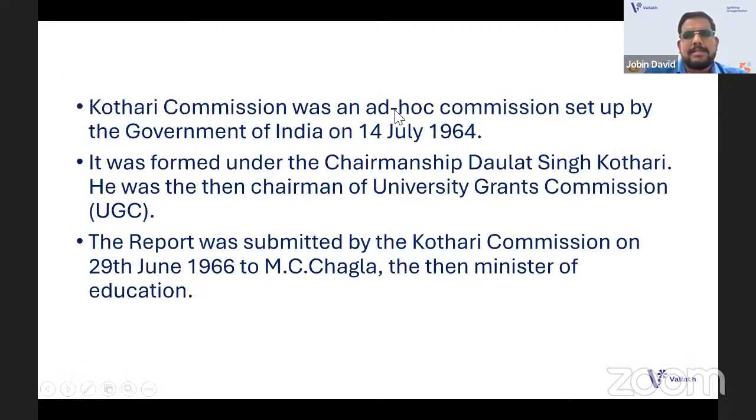It's an ad hoc commission set up by the Government of India in 1964. It's actually 1964 to 66, two years. The chairman was D.S. Kothari, Daulat Singh Kothari. And the report was submitted on 29th June 1966 to M.C. Chagla, the Minister of Education. The three language formula was recommended by the Kothari Commission, and many recommendations came from it. There was a drastic change in the field of education. It is known as the Magna Carta, a main part of the education commissions that you have.